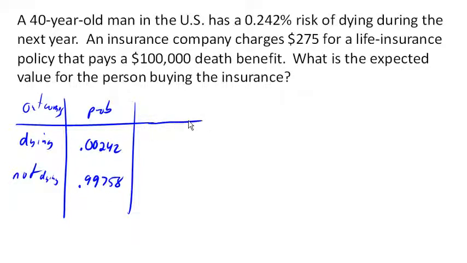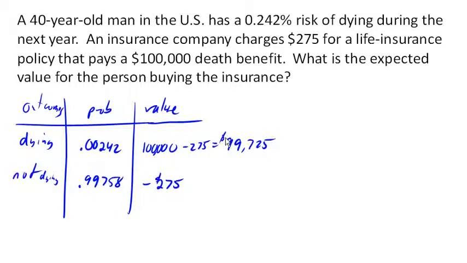And then the value of the outcome, the value of dying, and I know we're purely talking monetary values here, of course, not emotional values or life value, purely monetary. Then for the person buying the insurance and their family, the value to them is the $100,000 they get minus the $275 they had to pay for the policy. So they have a positive net benefit of $99,725. If they don't die, then the financial value of the insurance is a negative $275.